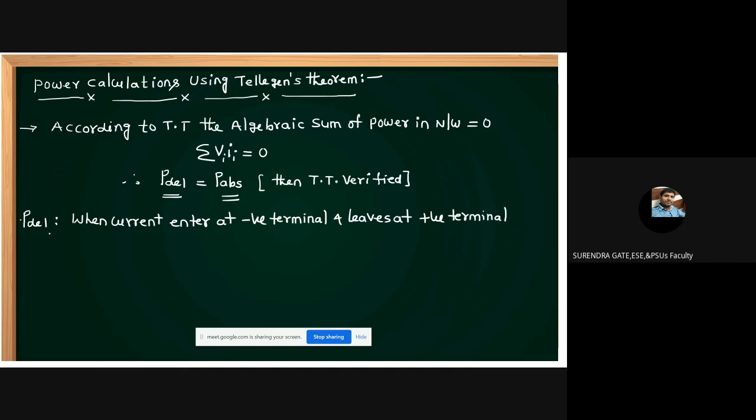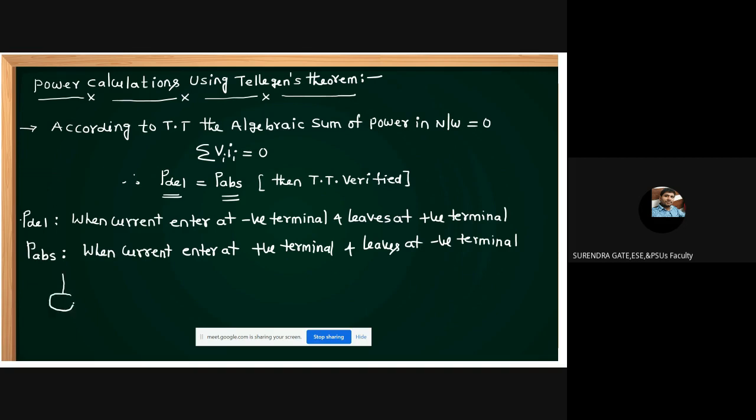According to Tellegen's theorem, when the power is absorbed, students, it is exactly opposite. When current enters at the positive terminal and leaves at the negative terminal, then power is absorbed.